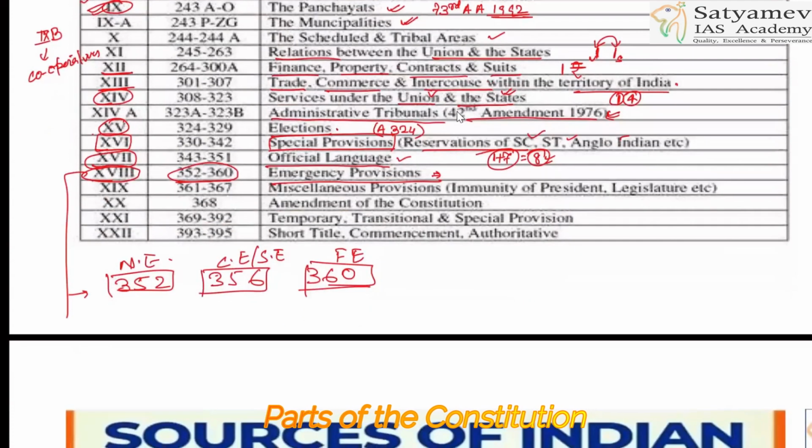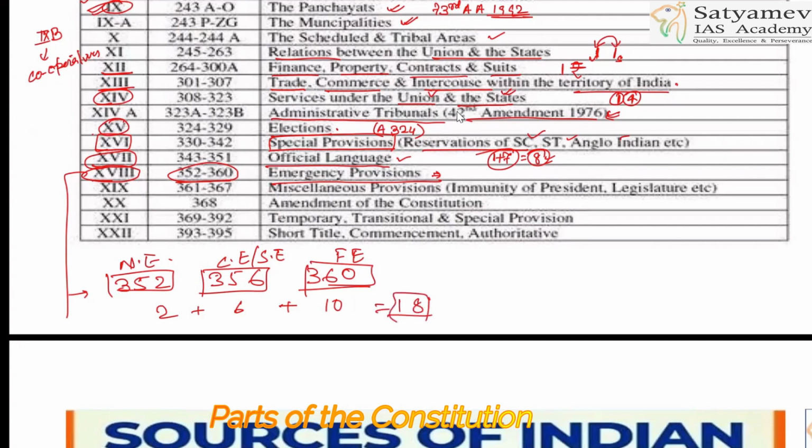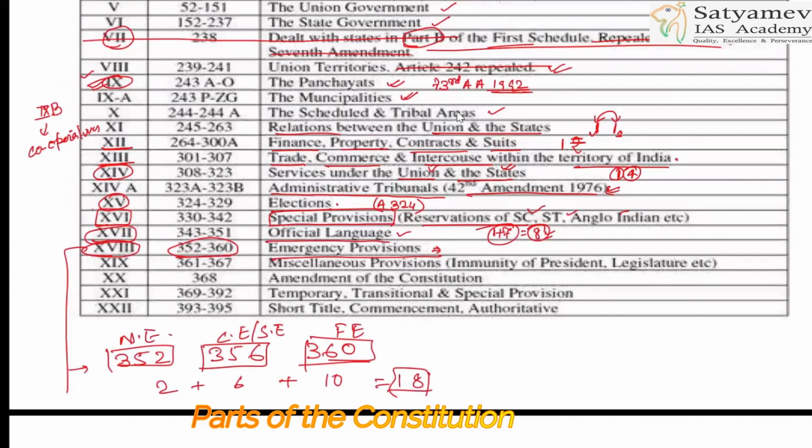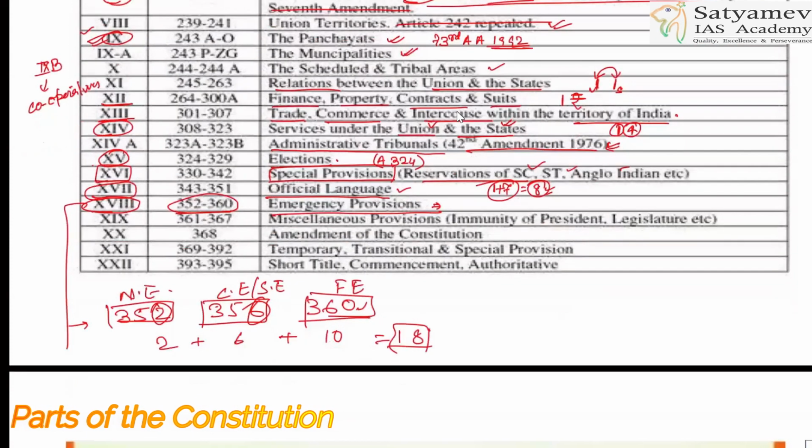So I will be telling you, 2 plus 6 plus 10, how much will it be? 18. Look at it on the scale of 350, subtract 350 from everything. Okay? So this is how you can remember. Now Part 18 you should be able to remember directly. Anytime you should be able to recall that Part 18 belongs to emergency provisions.